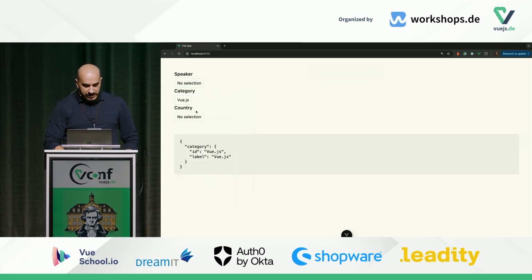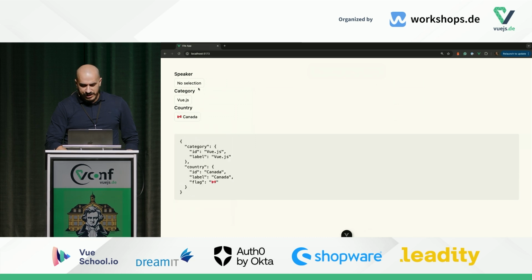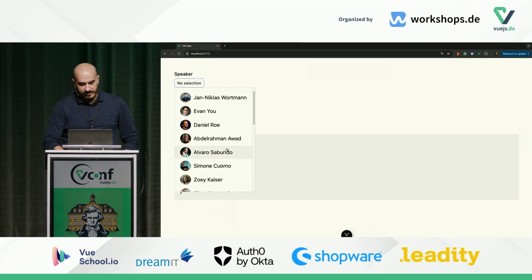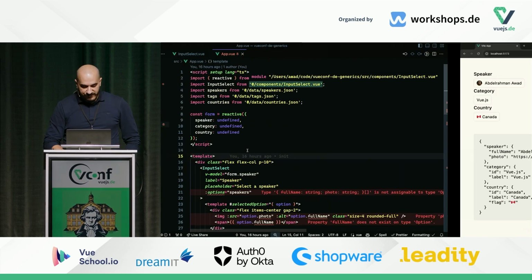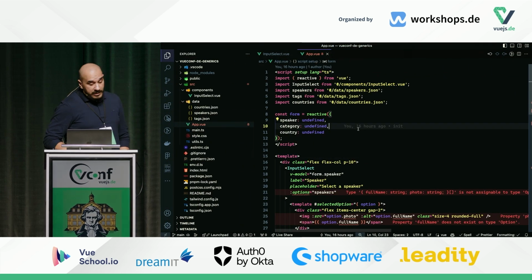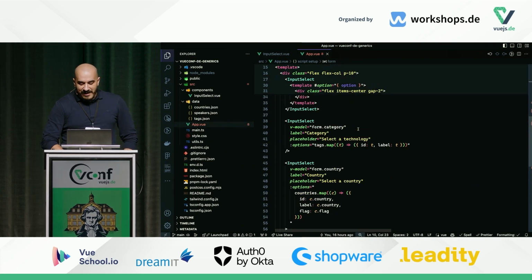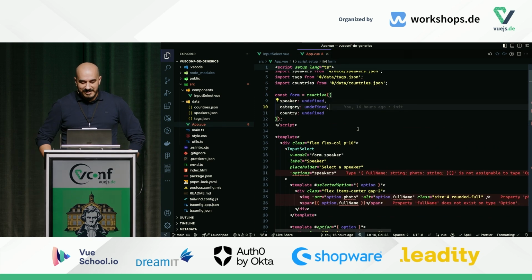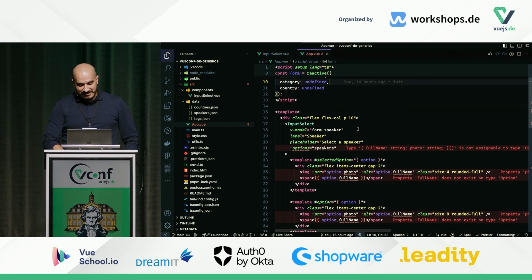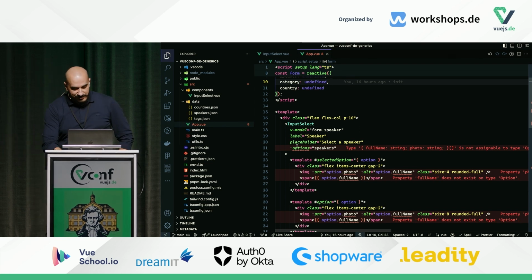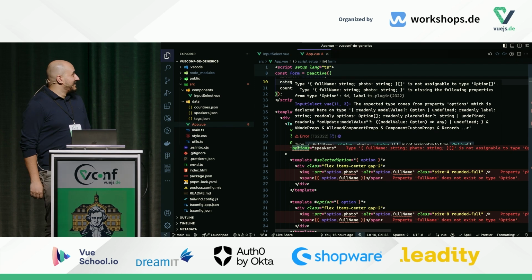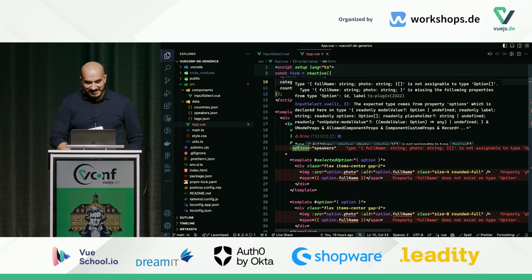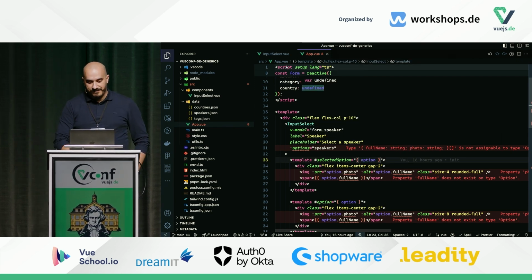We can make selections. We aren't going to change anything about the logic of this component. We only care about the types. Because if we go here in the code, notice that we have a lot of errors, right? And you know, TypeScript is really demoralizing when you start seeing really huge errors. Like if I hover over here, wow, I don't want to read that, right? But unfortunately, you have to.